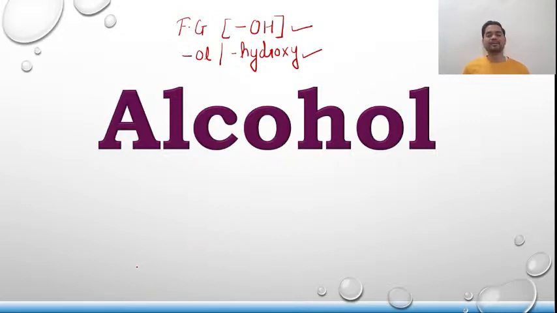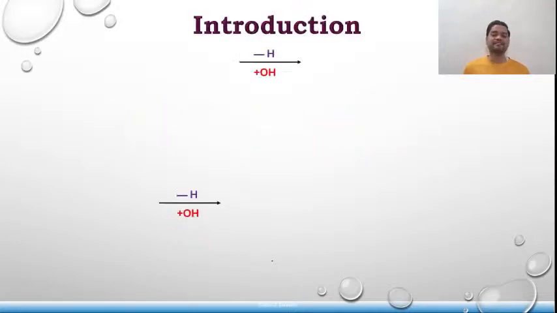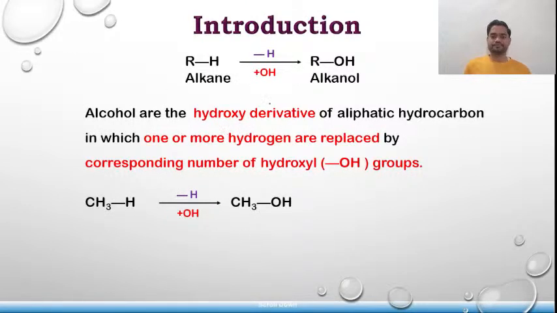Now, exactly what is an alcohol? Alcohol may be defined as a hydroxy derivative of an alkane. What that means is, suppose I take an alkane, which can be represented by RH, and the general molecular formula of alkane is CnH2n+2. What we need to do is remove a hydrogen from here and add OH.